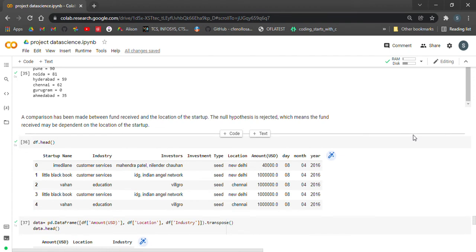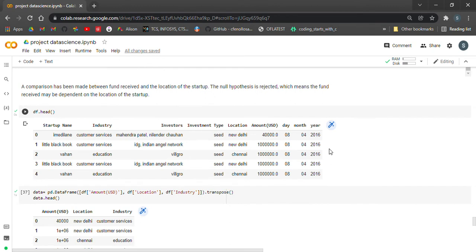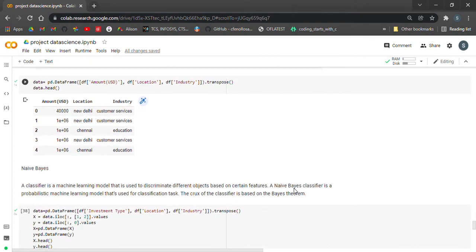So our null hypothesis is that the fund received column and the location are independent of each other. So it's proven that it's false. The null hypothesis is rejected, which means the fund received and the location of the startup may be dependent on each other. So we try to perform Naive Bayes.